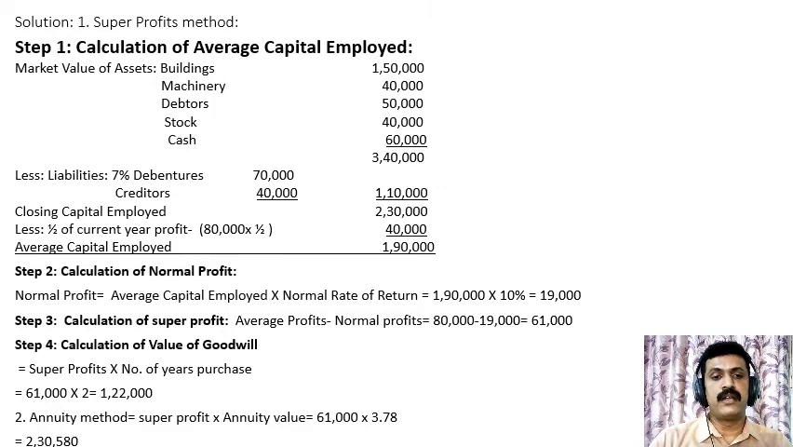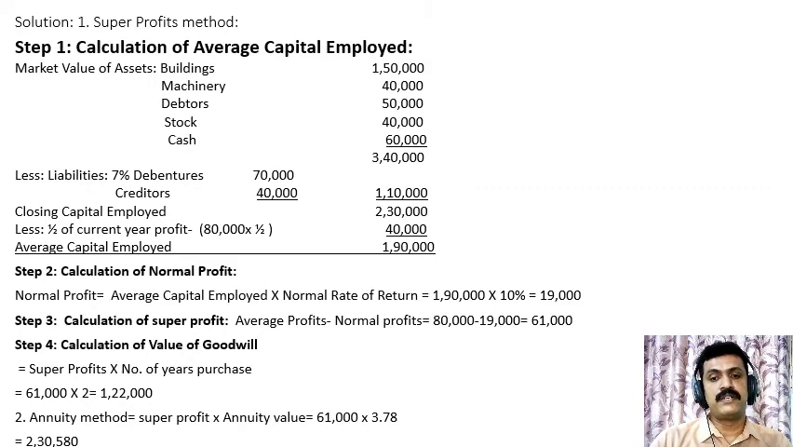From that, we have to deduct half of current year's profit. So, current year's profit is 80,000 multiplied by 1 by 2, that is 40,000. Therefore, the average capital employed will be rupees 1,90,000. In the next step, we have to calculate the normal profits by applying the formula average capital employed multiplied by normal rate of return, that is 1,90,000 into 10%, 19,000. In the third step, we have to calculate the super profits by applying the formula average profits minus normal profits.